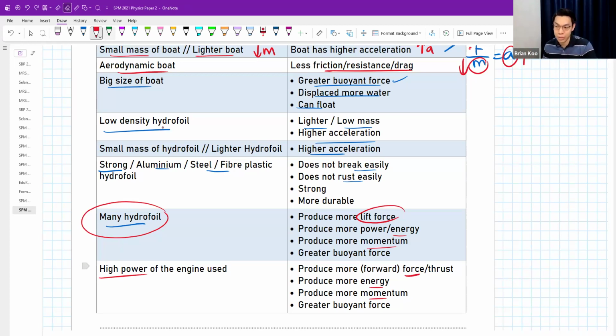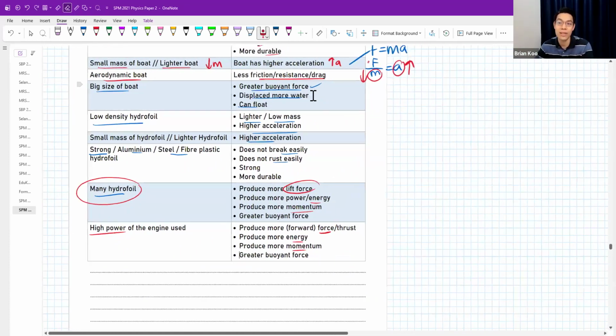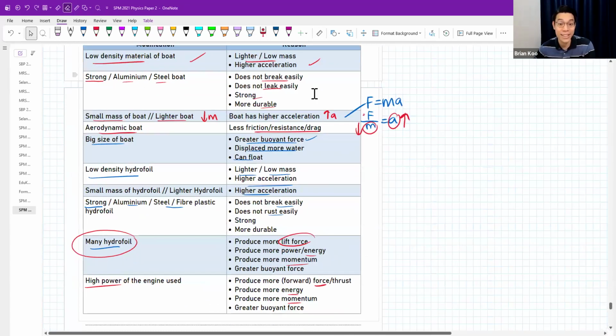They also accept buoyant force, but I feel buoyant force is not the best to talk about. I feel lah. Yeah, but they did accept it that year. Right? So many things to say. So many points. You just need any five and 5 reasons. You get 10 marks. Okay.